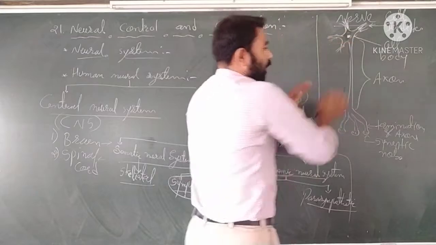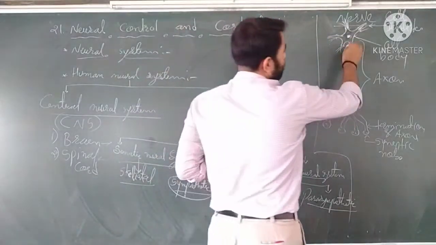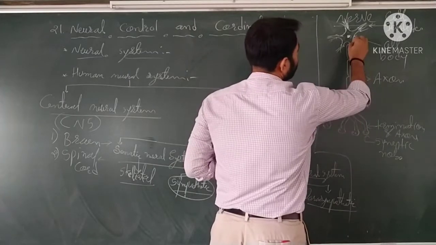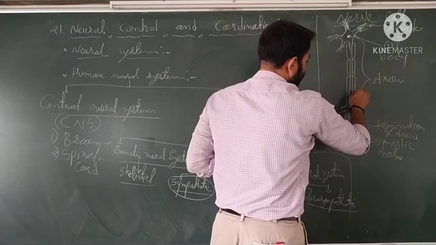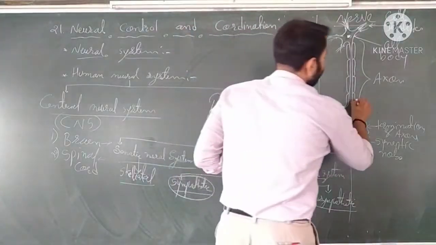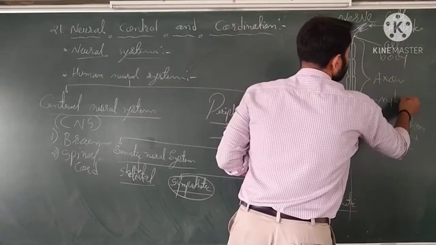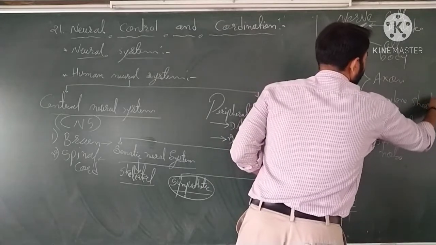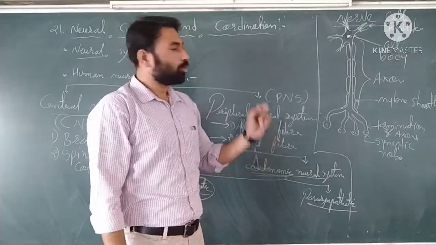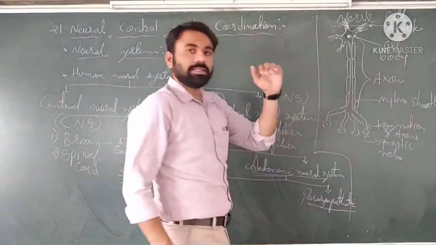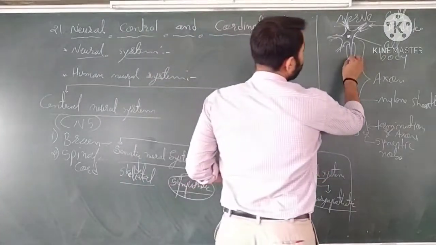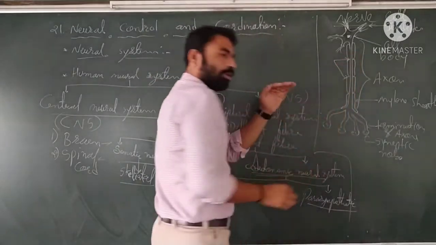Now, on the axon, sometimes you can see a lipid layer on the cell membrane of the axon, like this. They are known as the myelin sheath. The myelin sheath is the lipid part on the axon. Secondly, the myelin sheath is not continuous. There is a break between two myelin sheaths, so it is a discontinuous myelin sheath.